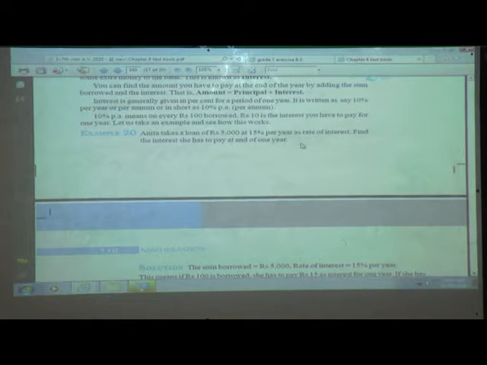How much extra amount does she have to pay at the end of a year? So she has taken a loan of 5,000 from the bank at the rate of 15% per year, per annum, that is PA, or we can say per year. So find the interest she has to pay at the end of 1 year.